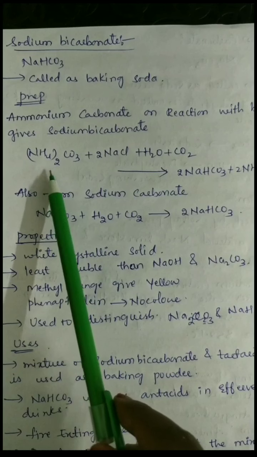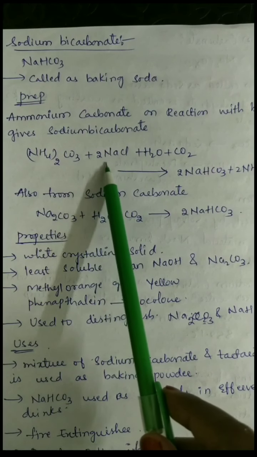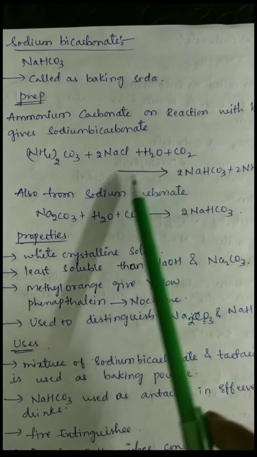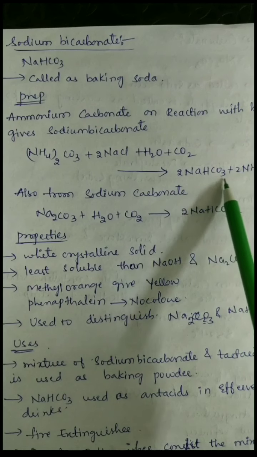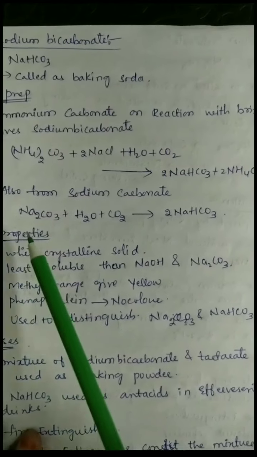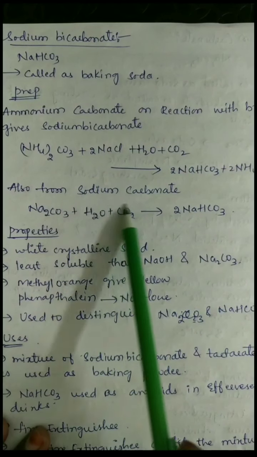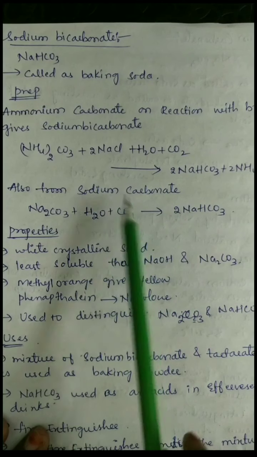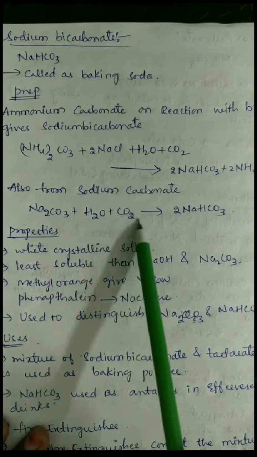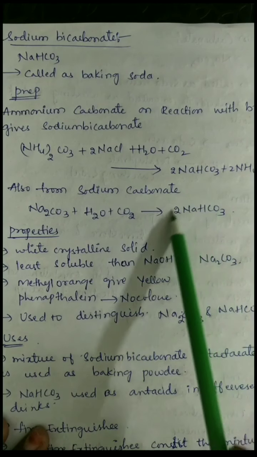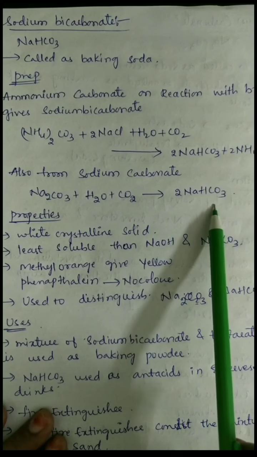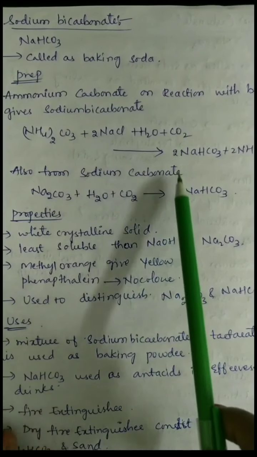The reaction is (NH4)2CO3 plus 2 NaCl plus H2O plus CO2 gives rise to 2 NaHCO3 plus 2 NH4Cl. And sodium bicarbonate is also prepared from sodium carbonate, that is, the reaction is Na2CO3 plus H2O plus CO2 gives rise to 2 NaHCO3. So here sodium bicarbonate is prepared from sodium carbonate.